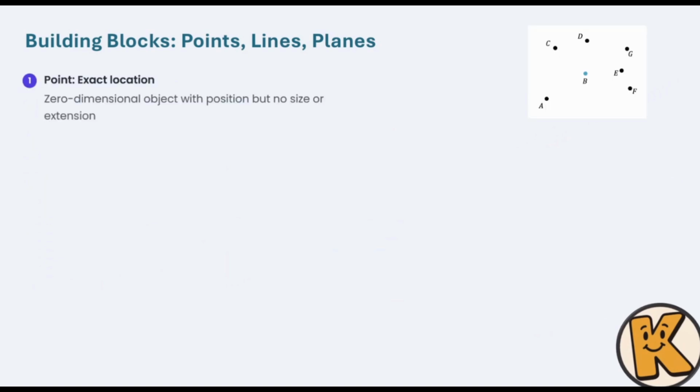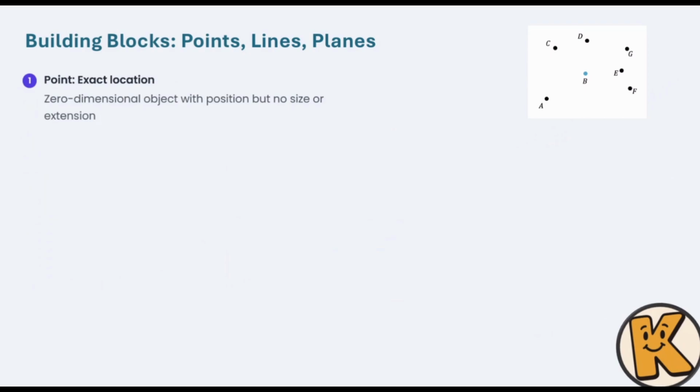After that part, let's talk about a couple of important terms, and we will start with points. Again, what are points? As you can see over here, a point is a zero-dimensional object with position but no size or extension.